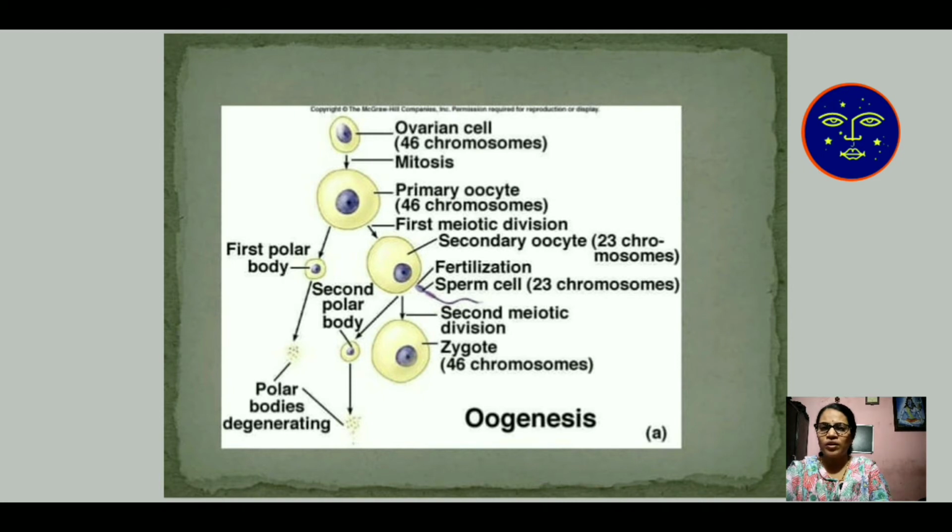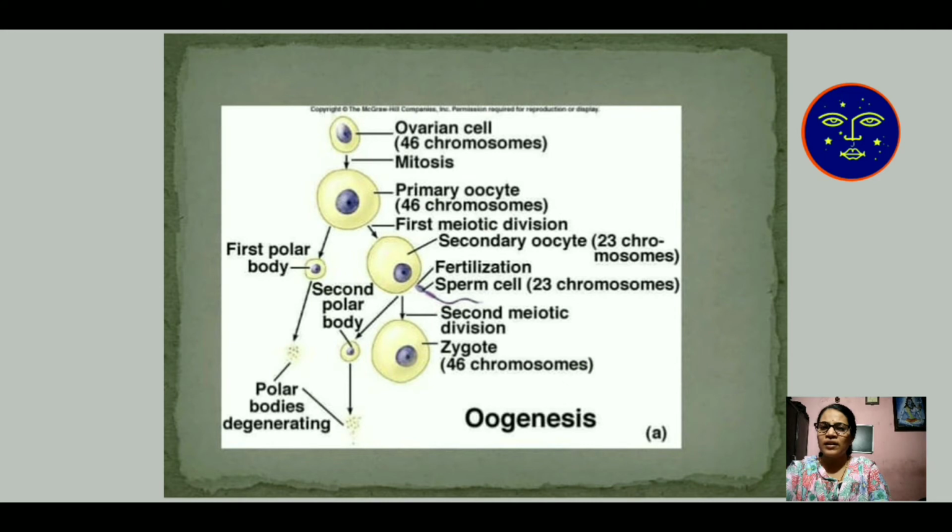The primary oocyte undergoes the first meiotic division and produces the first polar body and secondary oocyte with 23 chromosomes each. The first polar body contains 23 chromosomes and the secondary oocyte also contains 23 chromosomes. Then the first polar body undergoes meiotic division and produces two polar bodies, and the secondary oocyte undergoes the meiosis 2 cycle and produces the second polar body, and with the second meiotic division, the zygote is produced.